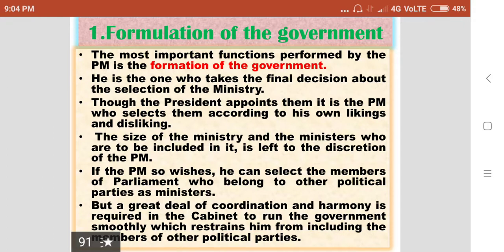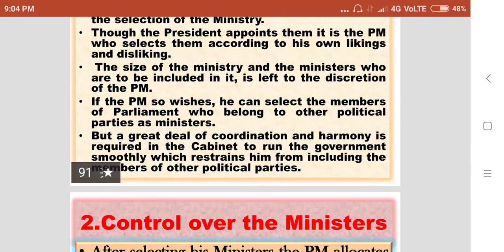But most of the time, the Prime Minister gives minister posts to his own party men. A great deal of coordination and harmony is required in the cabinet to run the government smoothly, which restrains him from including members of other political parties.